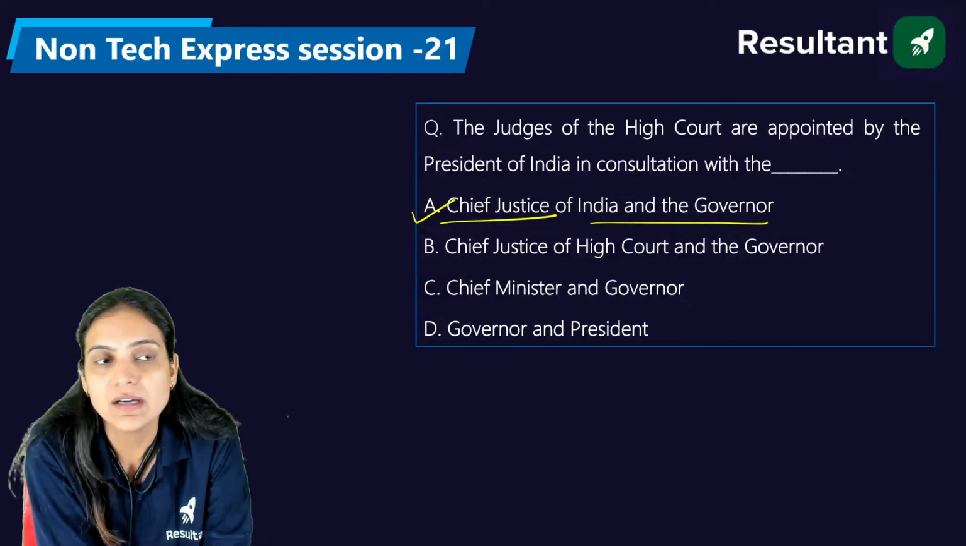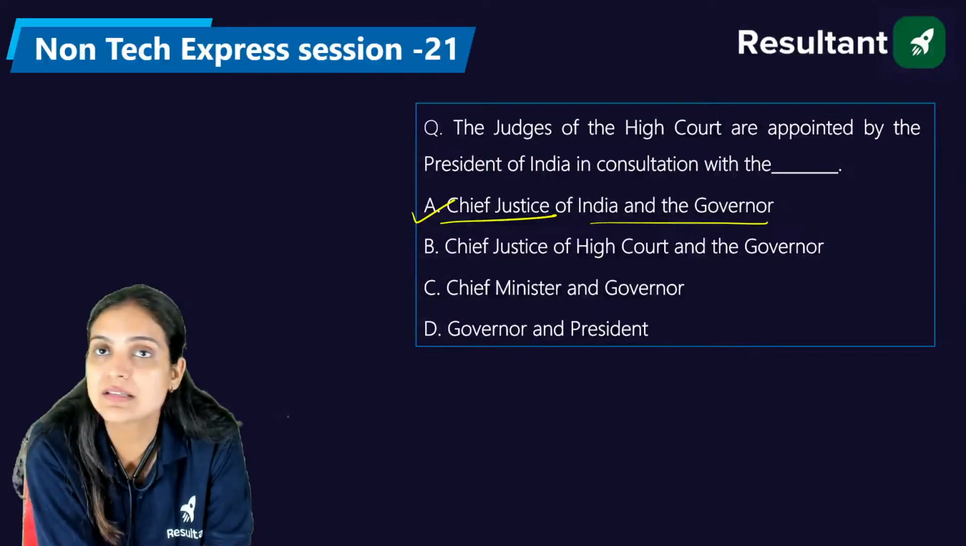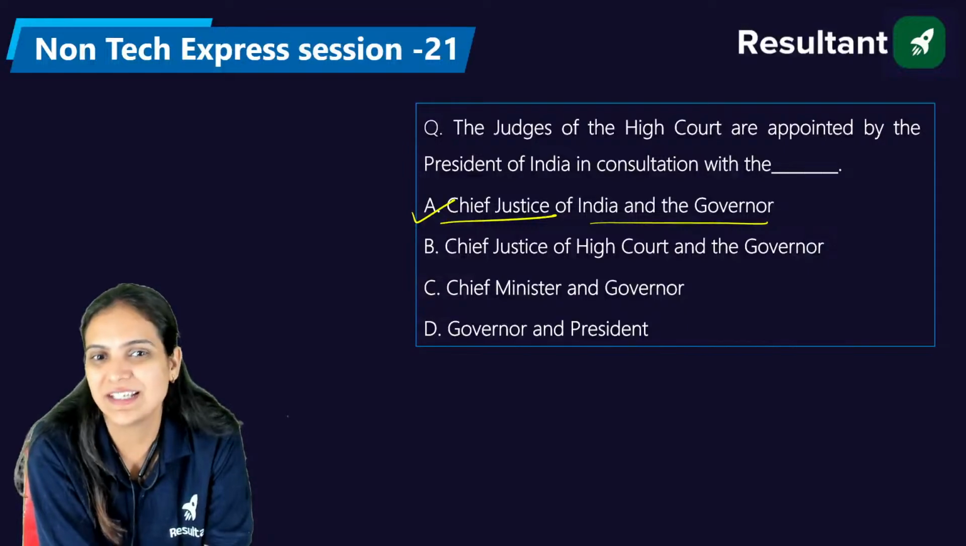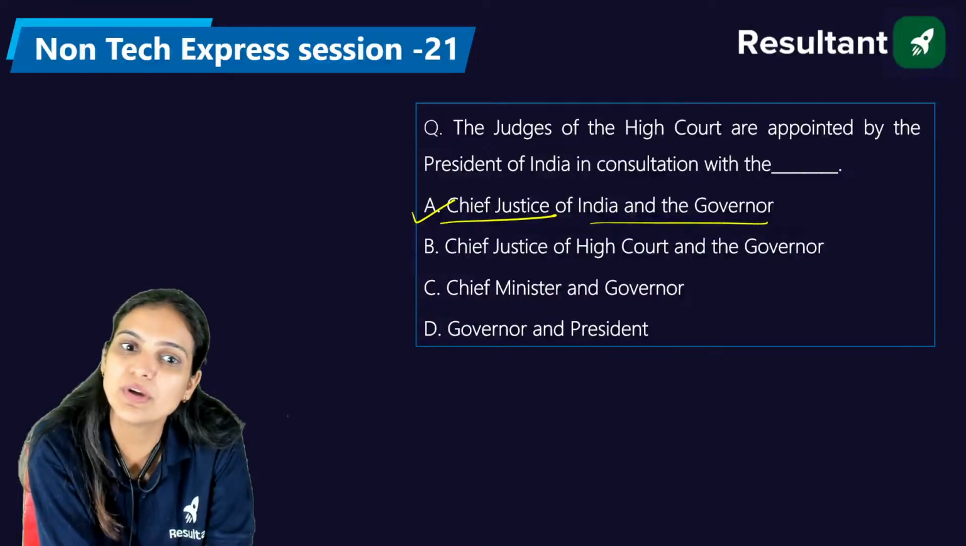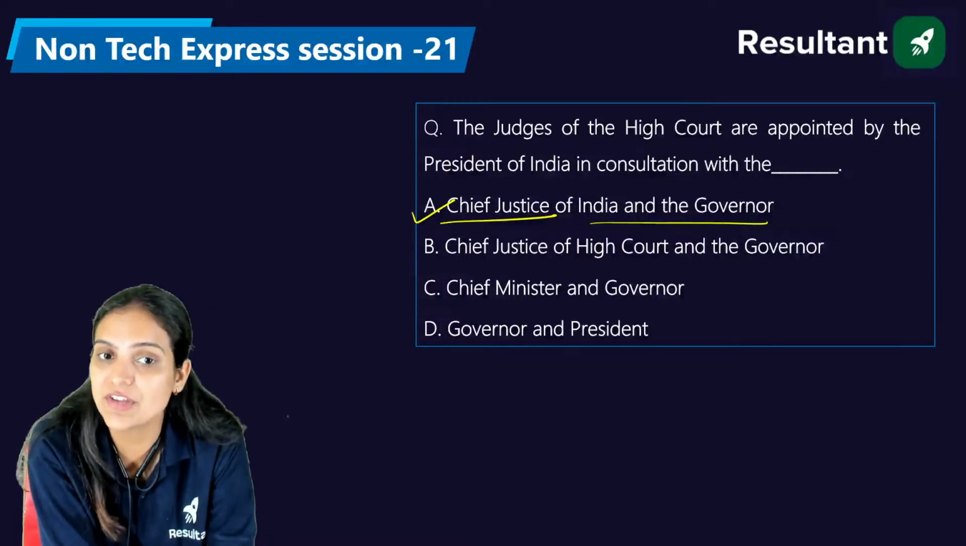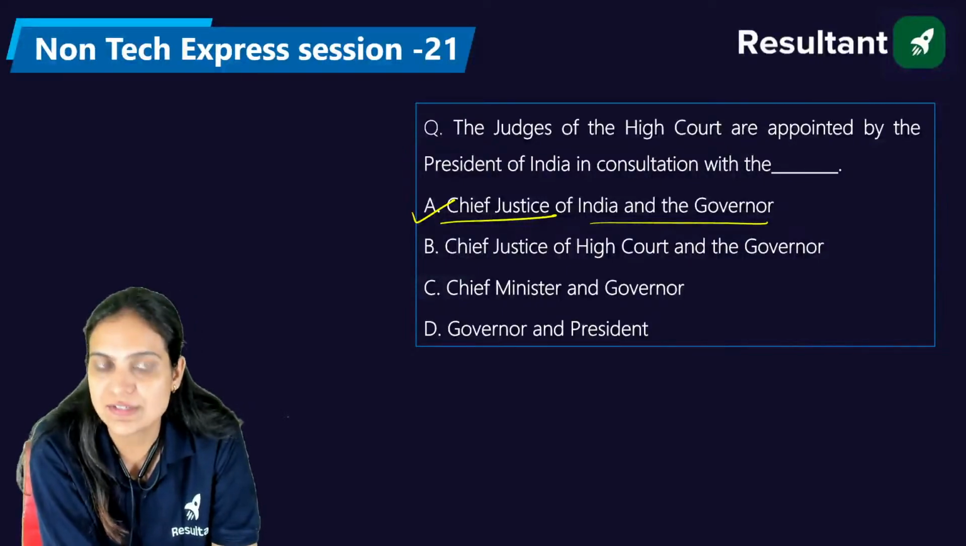Devanshu, Venkat, Vidya, everyone, please keep this in mind because these questions generally make us confused while we are in the examination hall. And then when we come back and see the right answer, we realize we have made a blunder, and we always cry. So please keep this question in mind carefully: the judges of the High Court are appointed by the President of India in consultation with the Chief Justice of India and the Governor of that state, right?